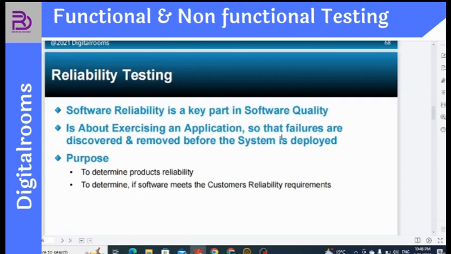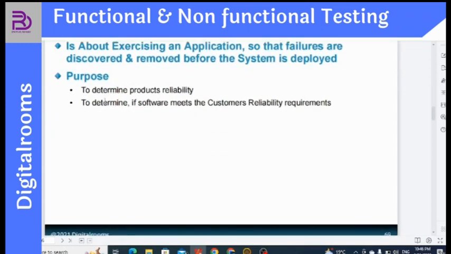So I put in my card details, I made the payment, and it has been confirmed. However, it is not showing that the order is confirmed. This is frustrating for me, and neither is it navigating me to the next page. So as a user, I will have trust issues with that particular software. That's why reliability testing is very important, to ensure that every functionality a user expects is working fine.